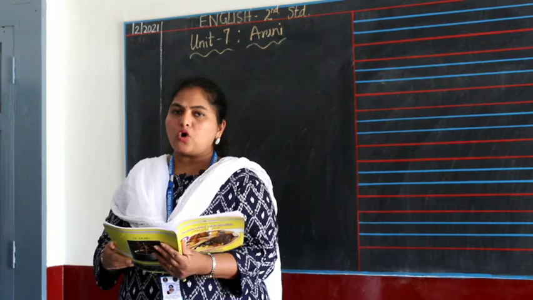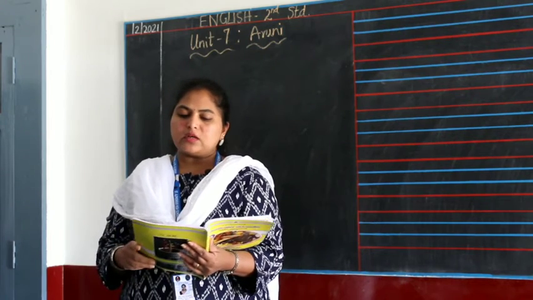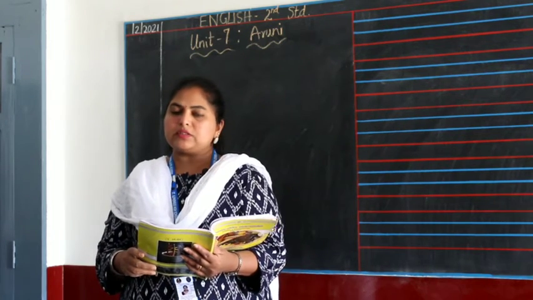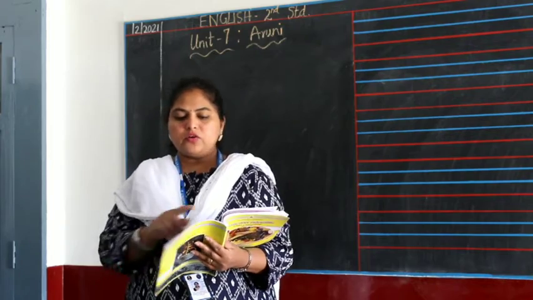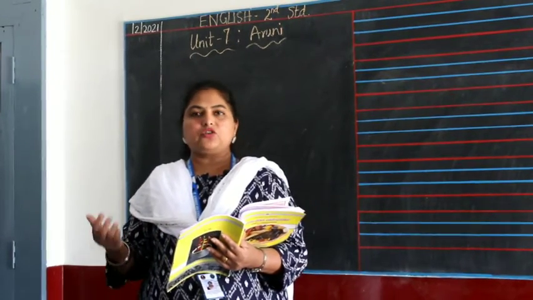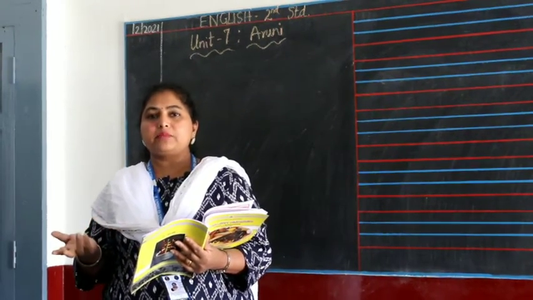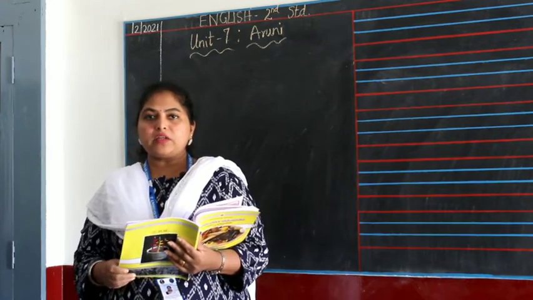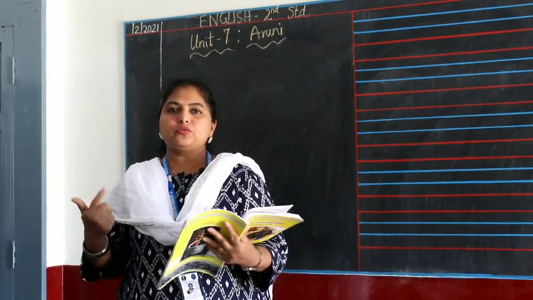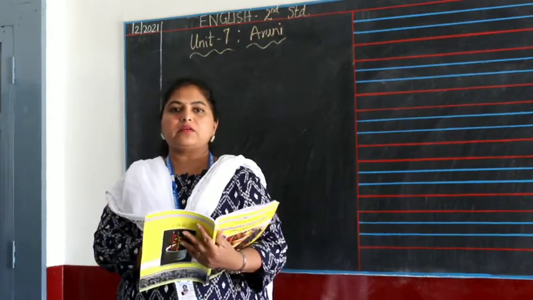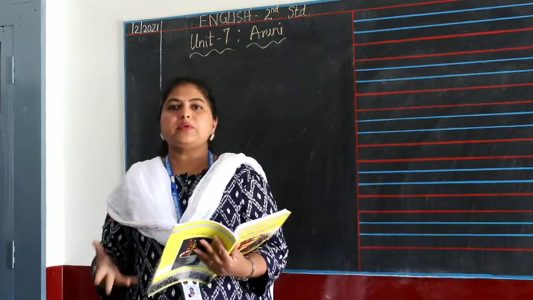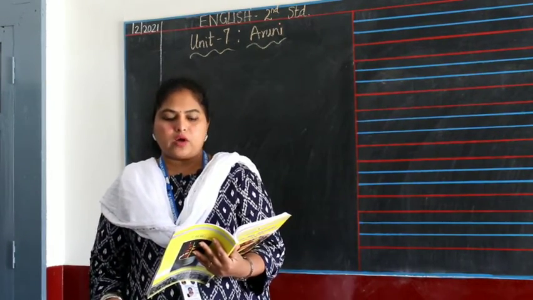Next is circle the odd one out. One is done for you. Teacher, student, table, headmaster. So you will find all this in the school, right? You will find the teacher, the student, the table, the headmaster. But the odd one here is the table. Teacher is a human being. Teacher, student, headmaster are all persons. Table is a thing. So that's an odd one.